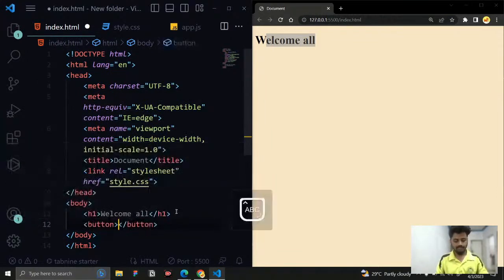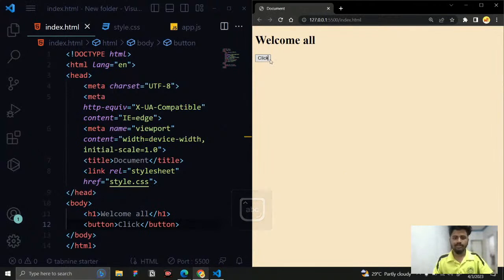A button tag. I just say click. Okay, we're going to have this one. So simply if someone clicks it, the background color needs to change, or this inner HTML needs to change, or this welcome all is going to change. So that is what it is.